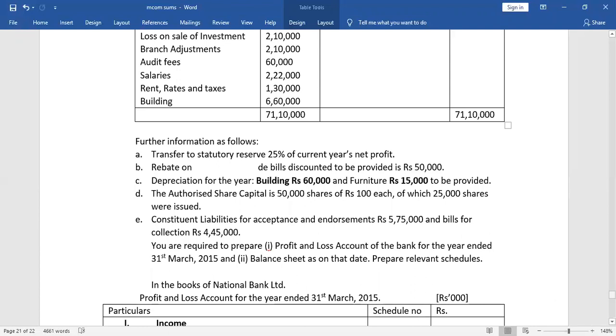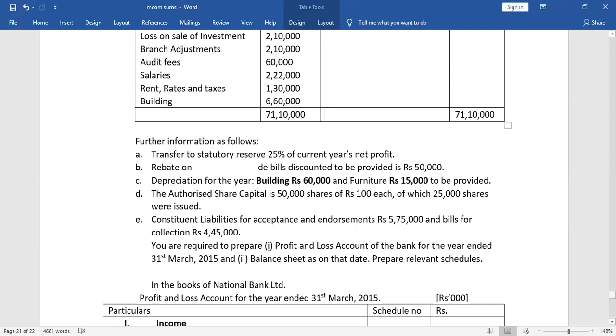Now further information, what is there? We have transferred to statutory reserve 25% of current year's net profit.